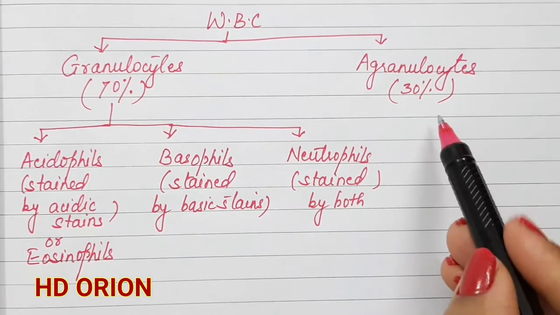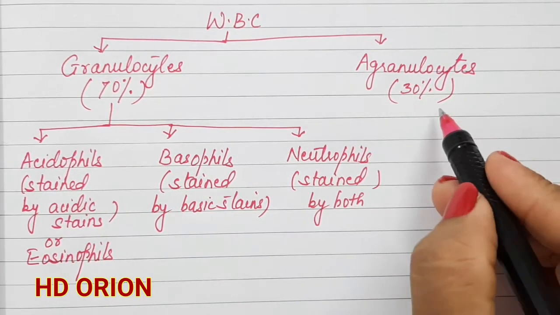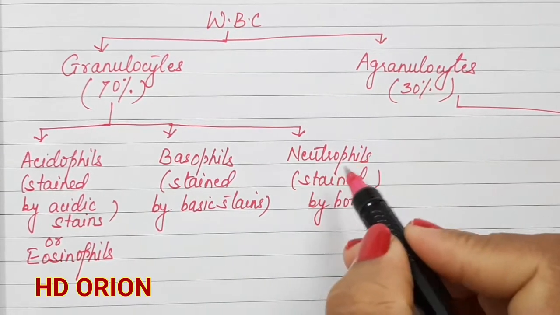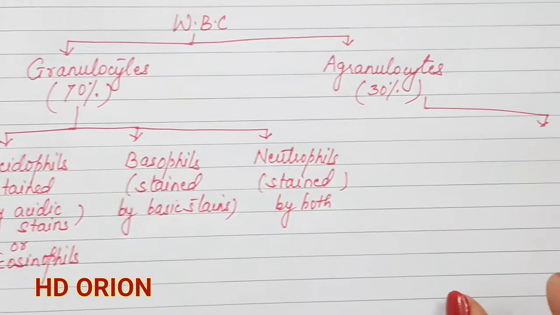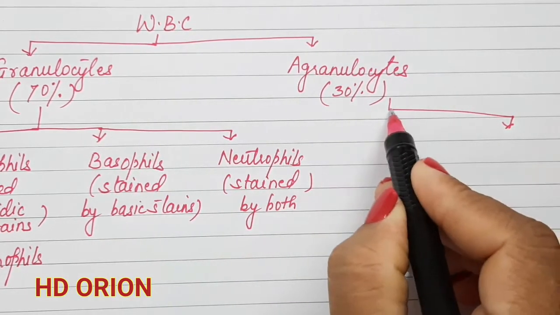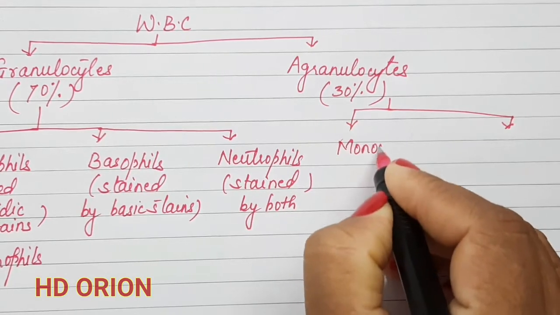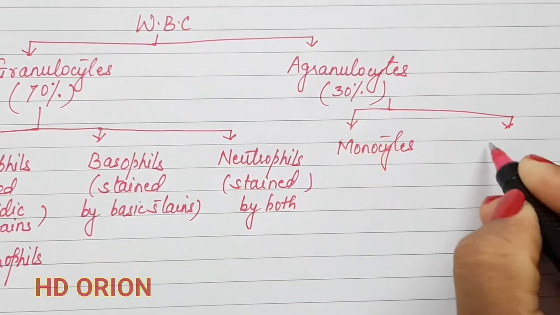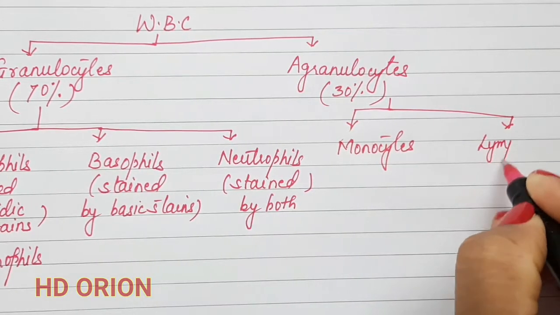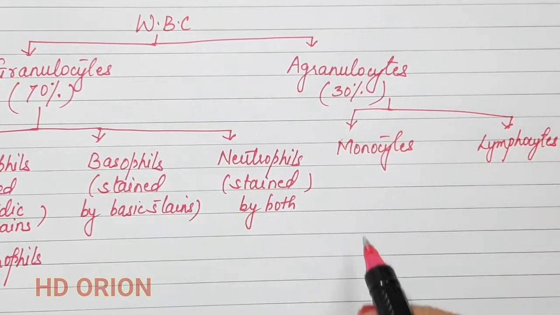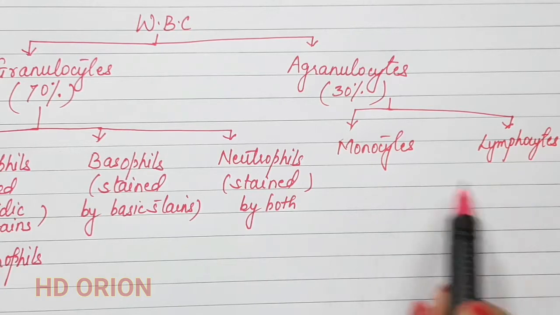Now let us see the agranulocytes. The agranulocytes are of two types, monocytes and lymphocytes. They do not have granular cytoplasm, they are smooth.